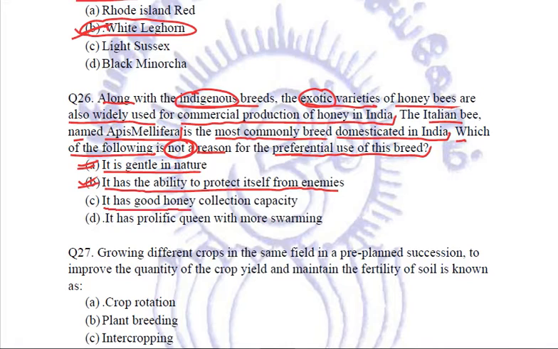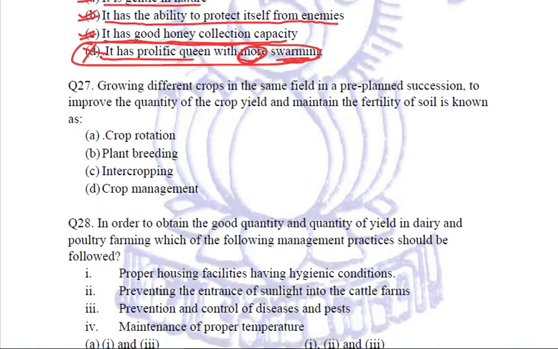It has good honey collection capacity. This is also true about A. mellifera. And it has prolific queen with more swarming. It should have been less swarming. So D is not correct about the Italian bee variety Apis mellifera, and hence D is the answer we are going to mark. Clear? Let's see the next question.